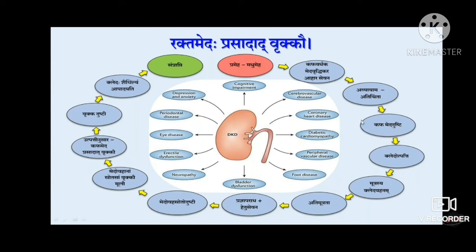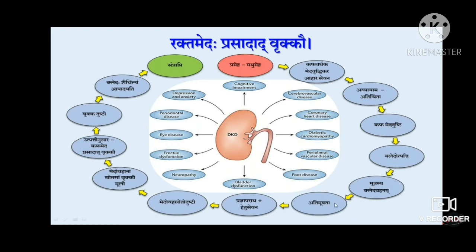This kapha and meda dushti will lead to excessive kleda utpatti, or excess formation of kleda. As we all know, the job of mutra is to carry away all the kleda out of the body: Mutrasya kleda vahanam. So whenever there is excess of kleda in the body, there is excessive urination because urine has to carry that excess kleda out of the body.